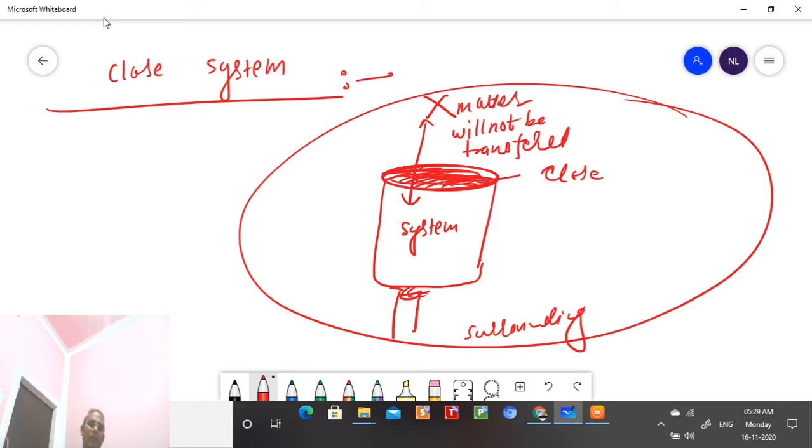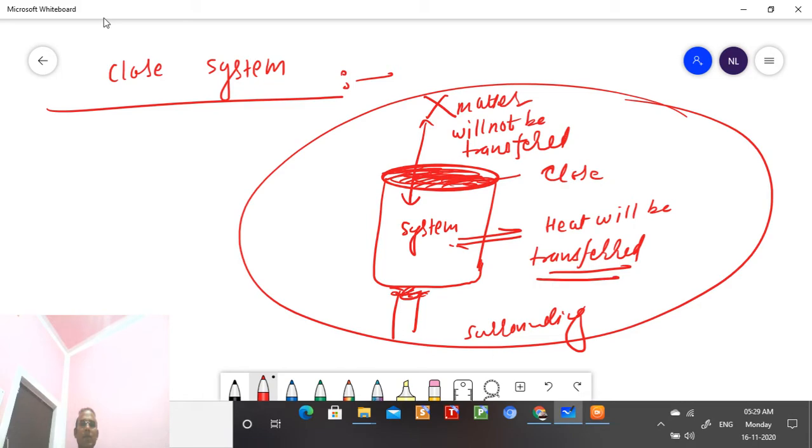So what is transferred, student, if matter is not transferred? Heat can be transferred between system and surrounding because you are heating. Heat will be transferred. So matter is not going to be transferred, but heat will be transferred. So this is the closed system.